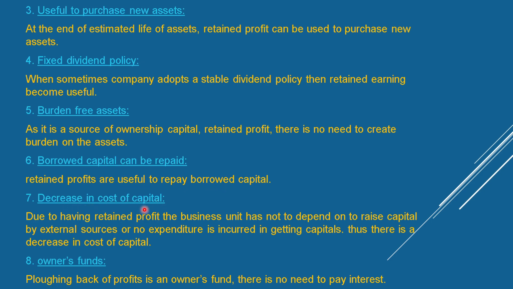Decreasing cost of capital. Due to having retained profit, the business unit does not depend on capital raised from external sources, or no expenditure is incurred in getting capital. Thus, there is a decrease in the cost of capital. Owner's fund. Ploughing back of profit is an owner's fund. There is no need to pay interest.